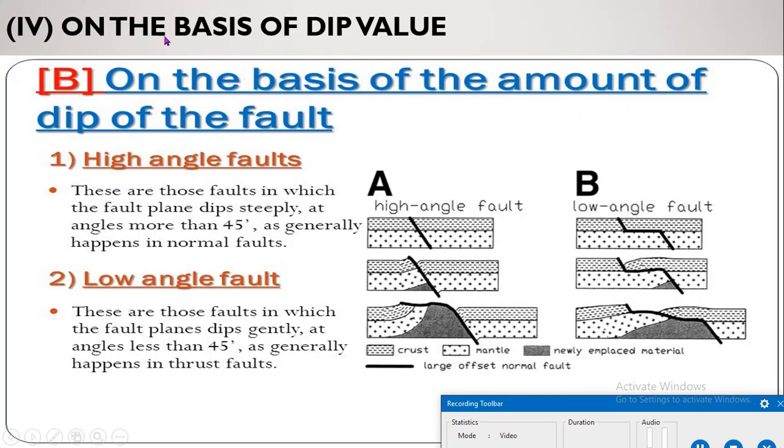Then comes the classification on the basis of dip value. If the dip value increases, then it is called a high angle fault. If the dip value decreases, then it is called a low angle fault. That angle may be 45 degrees. High angle faults are those in which the fault plane dips steeply at angles more than 45 degrees, generally happening in normal faults. In a low angle fault, the angle is less than 45 degrees.